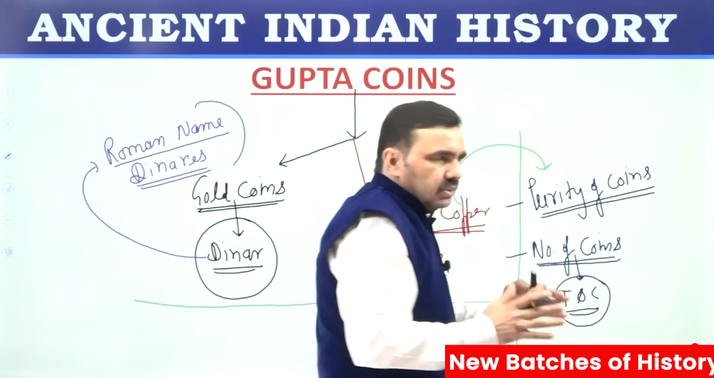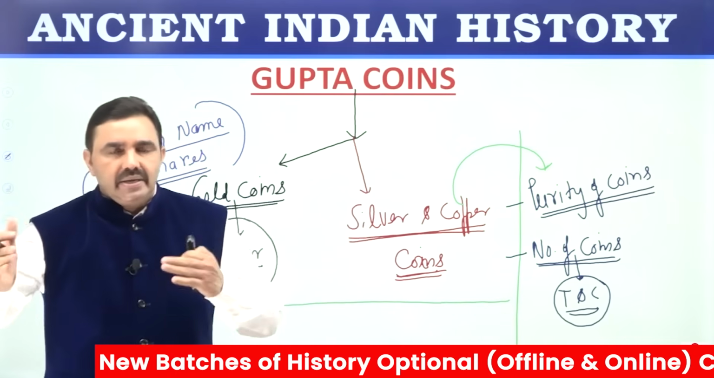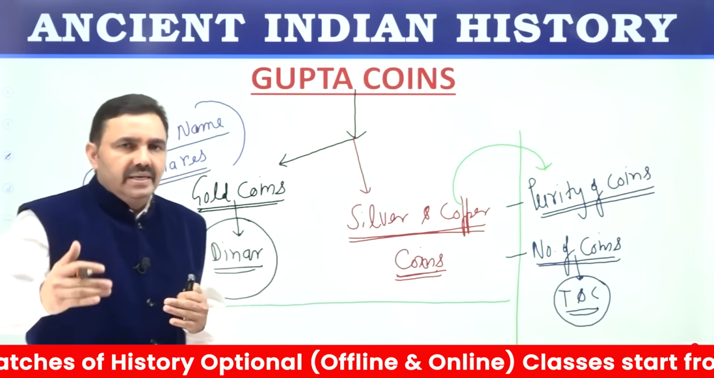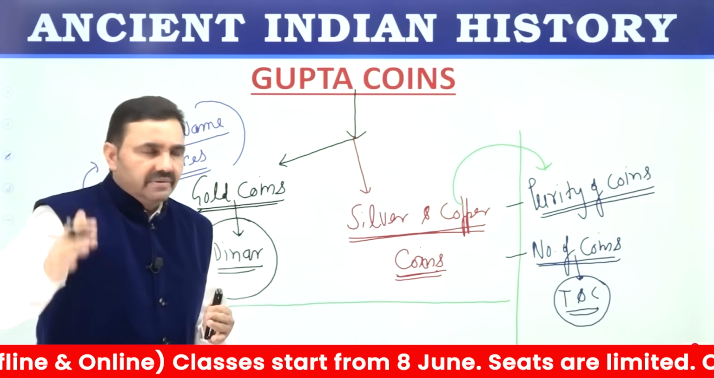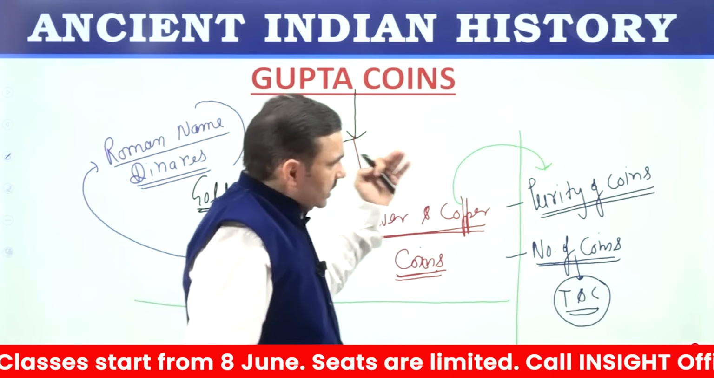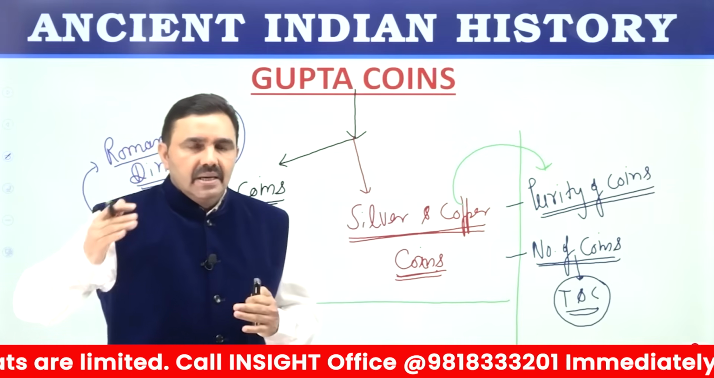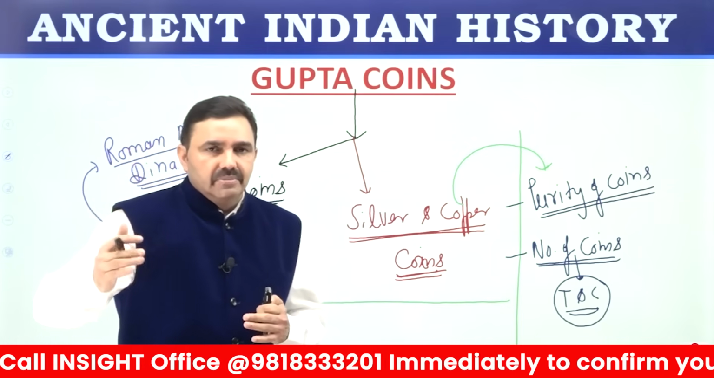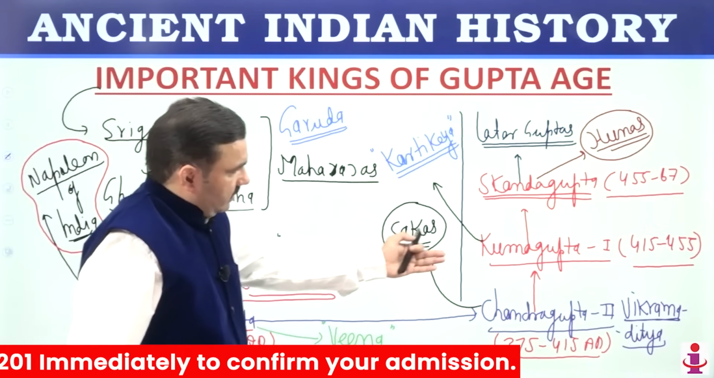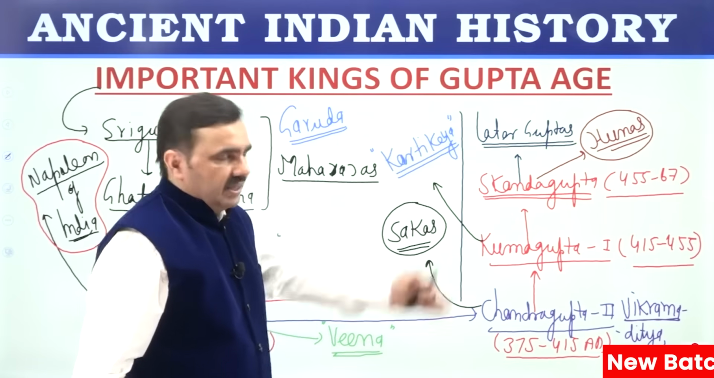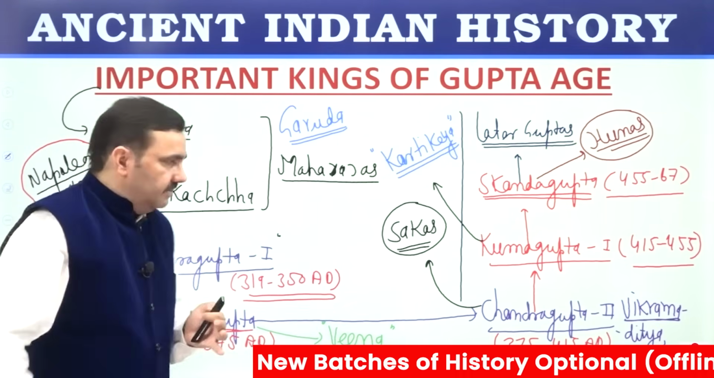It means if trade and commerce were well developed, coins would naturally be more, because to trade you need more coins. And if you find fewer coins from a period, we can say trade and commerce were not very well developed. So Gupta coins have been found in very large number. It means trade and commerce were very well developed during the Gupta period, and the purity of coins indicates the health of economy. Health of economy was good during the earlier period, and from Kumaragupta first onwards, the health of economy had declined. So all these things you need to connect with each other.